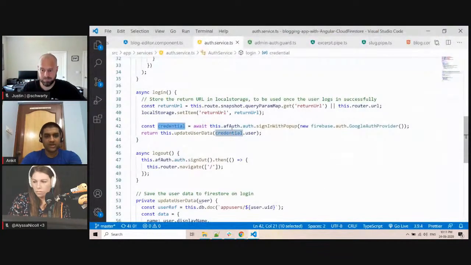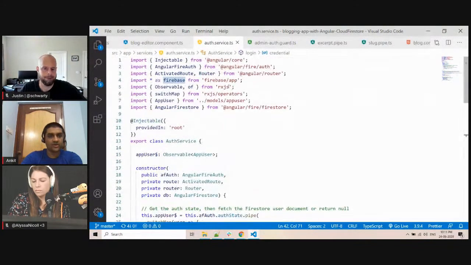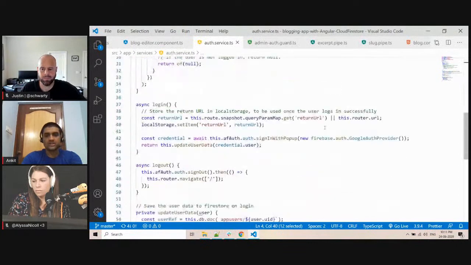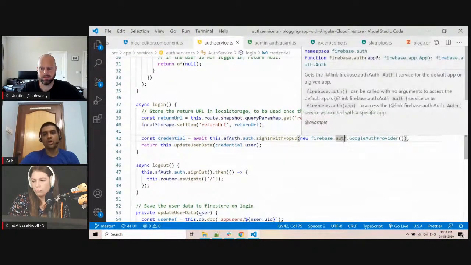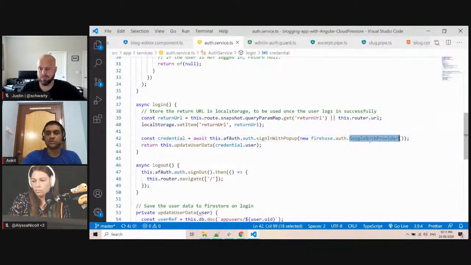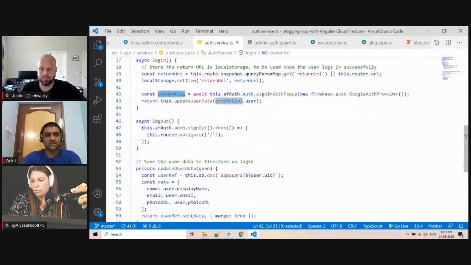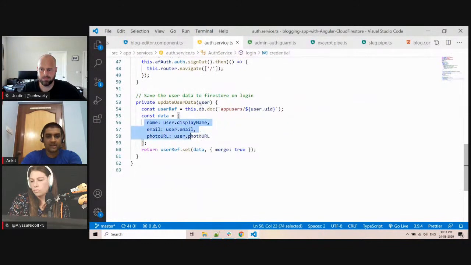And once that is enabled, I am calling this sign in with pop-up, and this firebase.auth method is provided by the Angular Firebase/app module. This will take care of that. I'm using the Google Auth provider, so that will take care of it, and it will return me the user credential here, and then I will update that in my database.